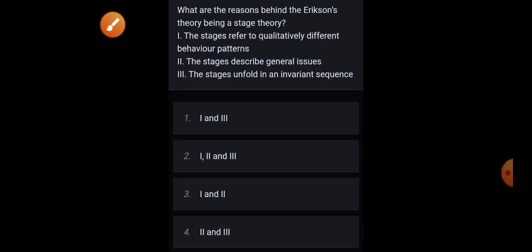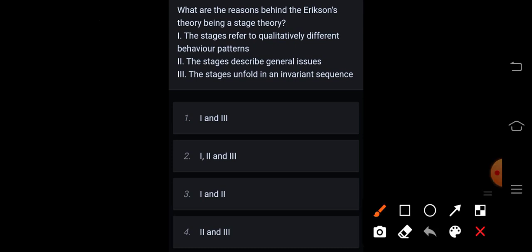Next, what are the reasons behind Erikson's theory being a stage theory? The stages refer to qualitatively different behavior patterns. The stages describe general issues. The stages unfold in an invariant sequence. Correct answer is option 2, first, second, and third.